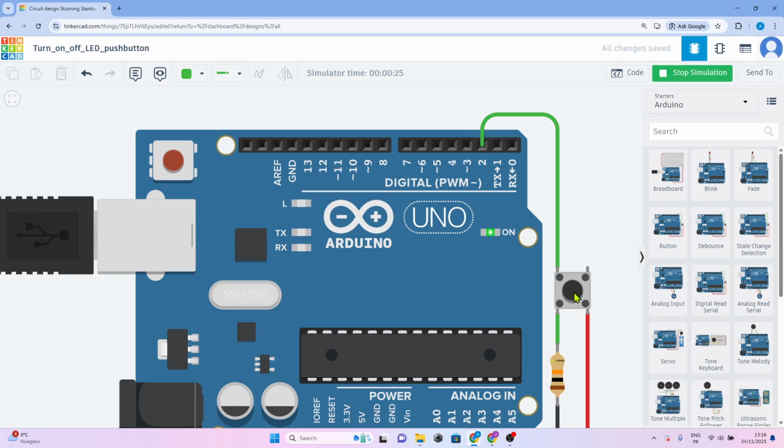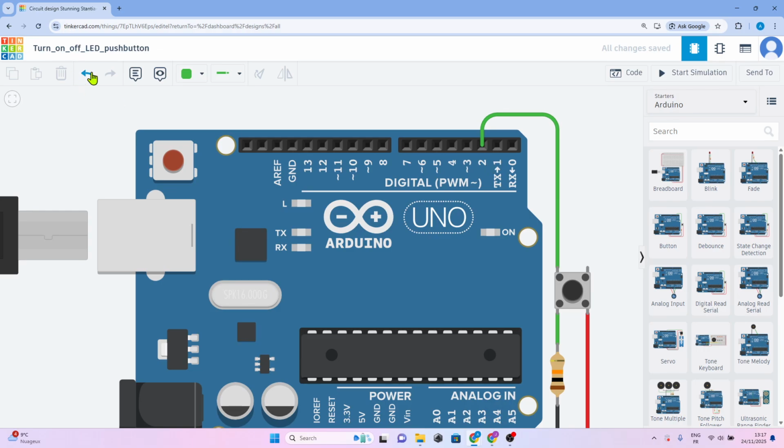This means that when I press the push button, I bring 5 volts to the LED from the Arduino. We're going to see if the state of the button is equal to high, or if the state of the button is equal to low. This means that we're going to make a comparison between the state of the button and the state of the LED.